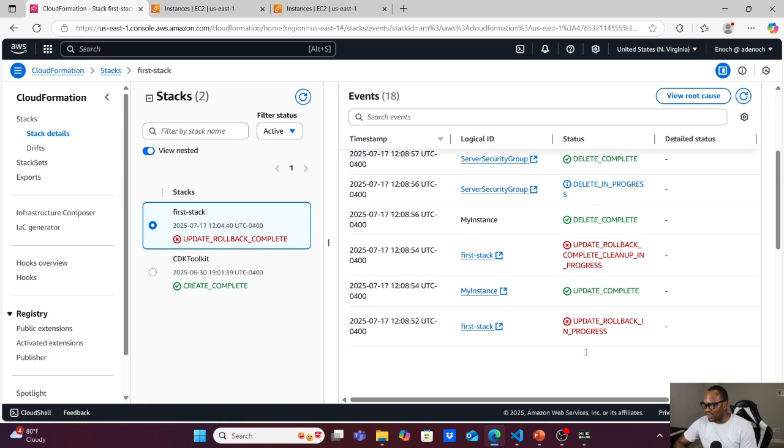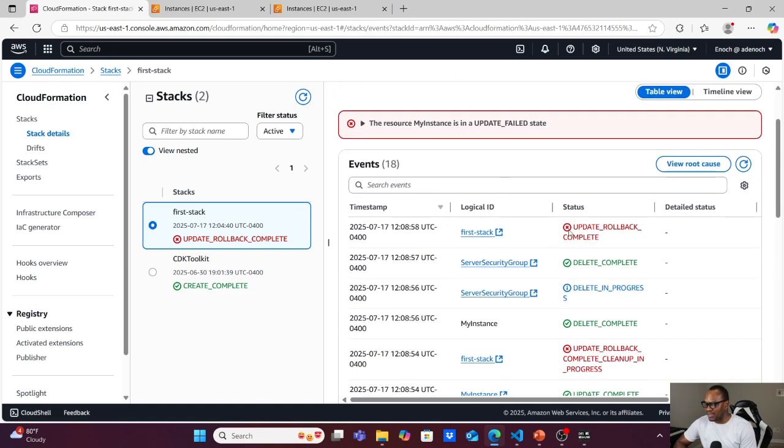So you can see update rollback in progress, update complete, first stack, update rollback, cleanup, security group was deleted. The security group that I just created was deleted, and update rollback complete. So that's that. Now you want to troubleshoot what the problem is. What do you do? The first thing to check is this place.